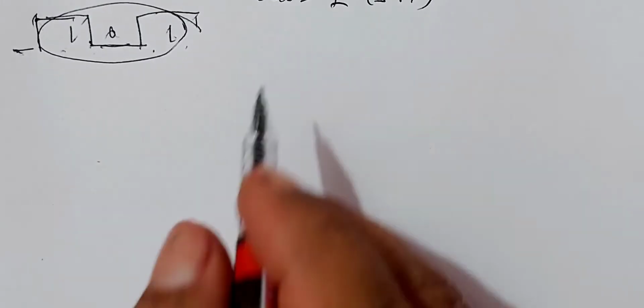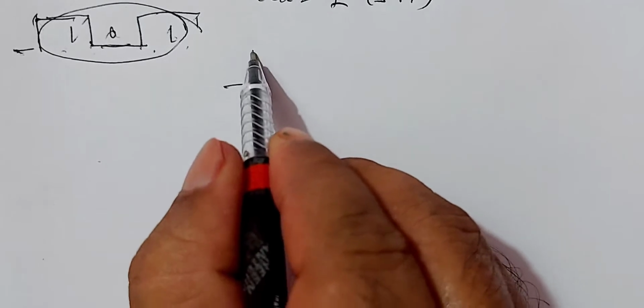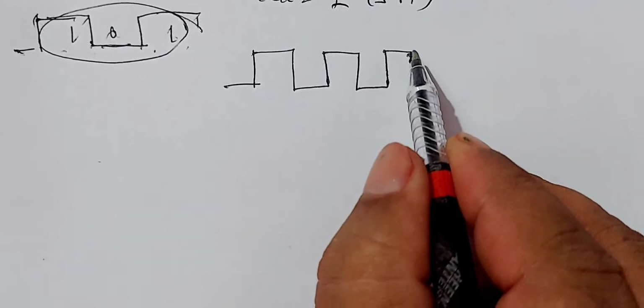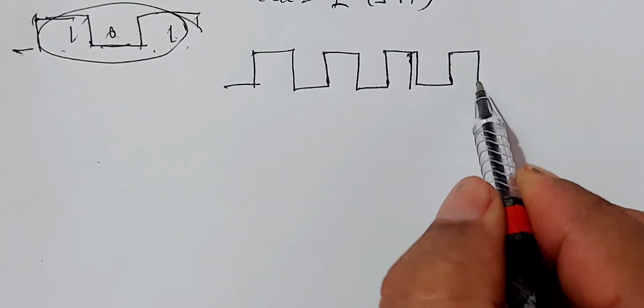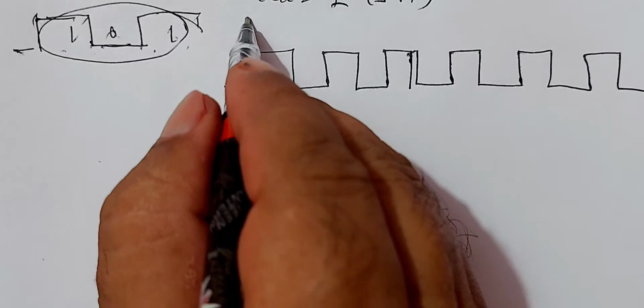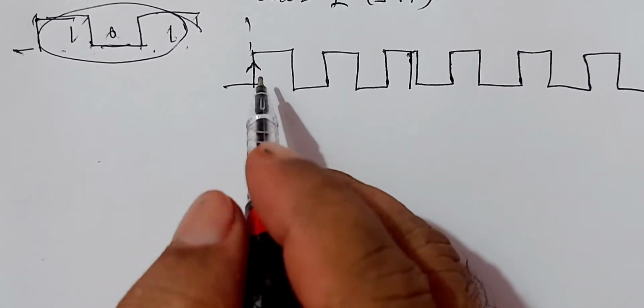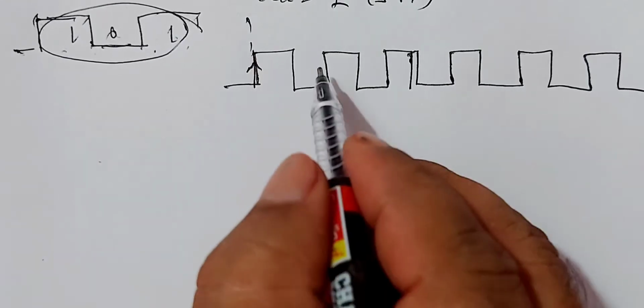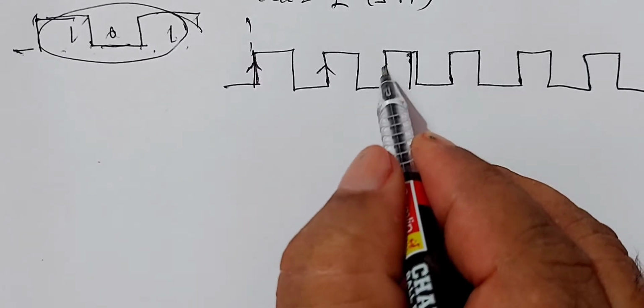I will explain this with a wave diagram. I will consider a clock pulse like this. Mark the rising edge of the clock pulse.